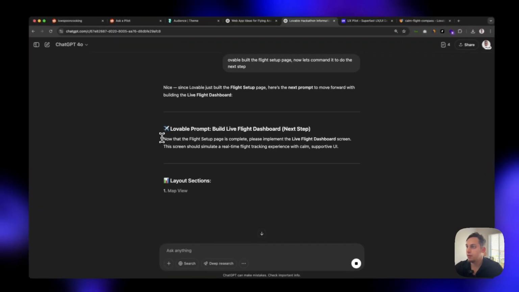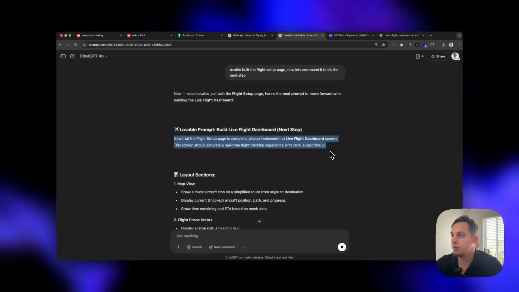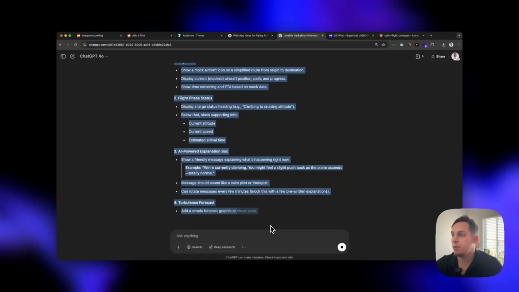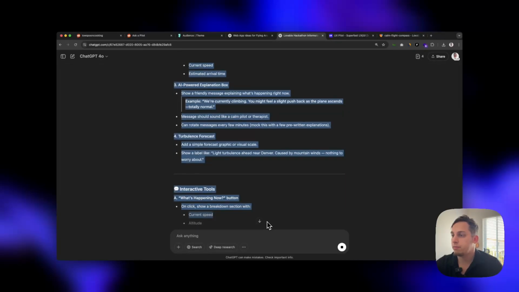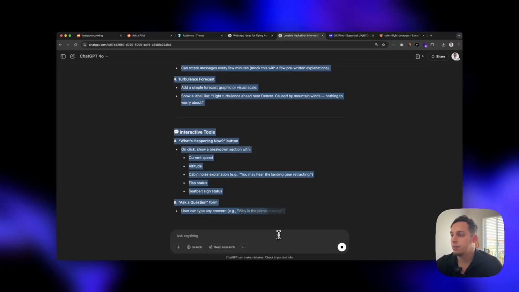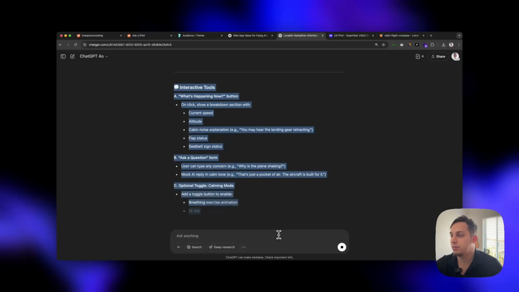Now that flight setup page is complete, please implement the live flight dashboard. The script should simulate real time: map view, flight phase status, AI powered explanation box, turbulence forecast. So there's some interactive tools. Okay, so there's a few things here. Let's see how that goes.